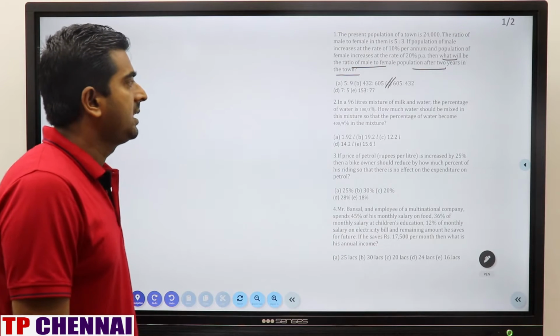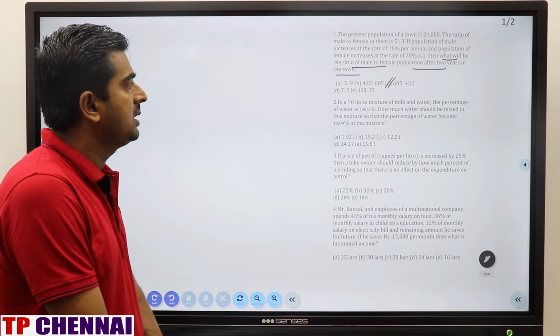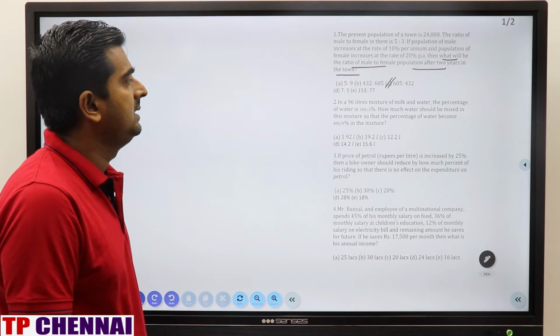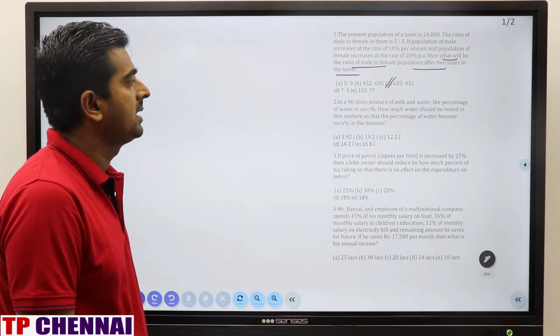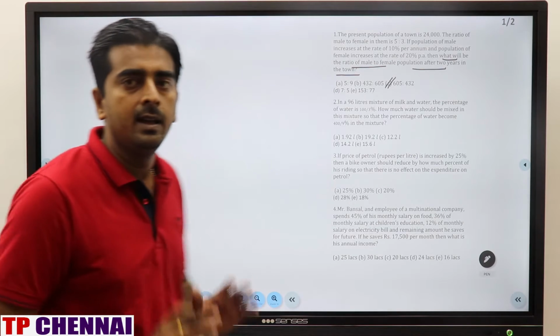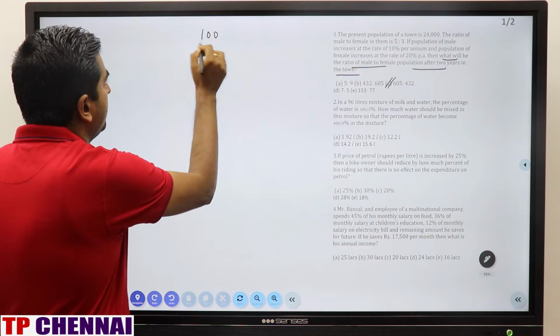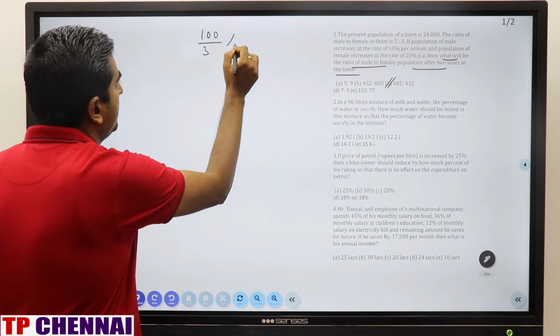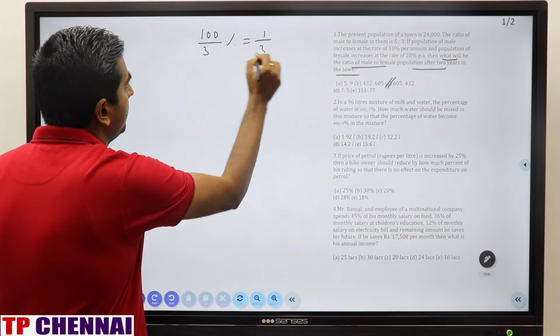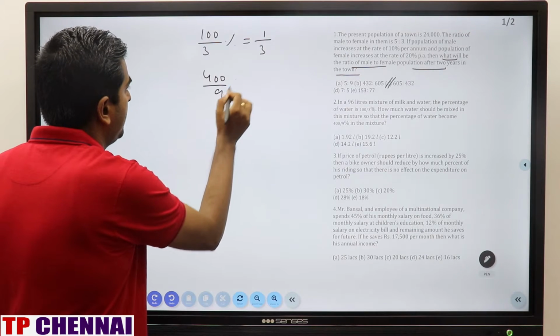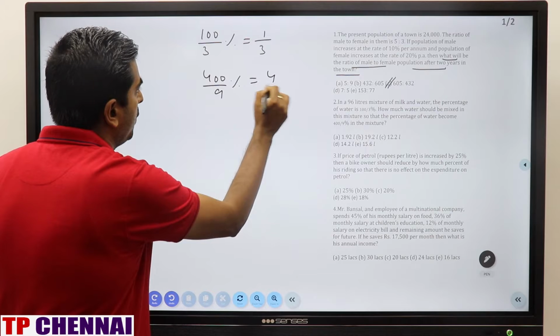In a 96 liter mixture of milk and water, the percentage of water is 100 by 3%. How much water should be mixed in this mixture so that the percentage of water becomes 400 by 9% in the mixture? First of all, 100 by 3% is nothing but 1 by 3, and 400 by 9% is nothing but 4 by 9.